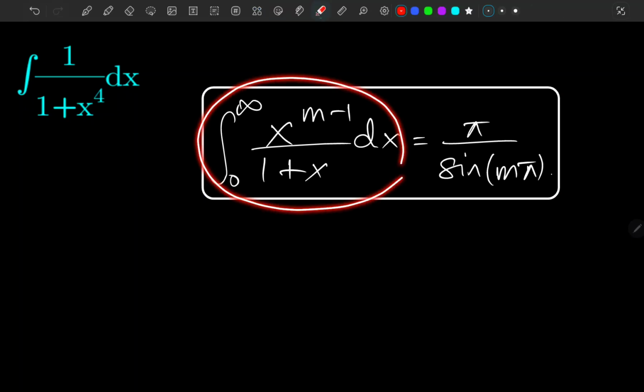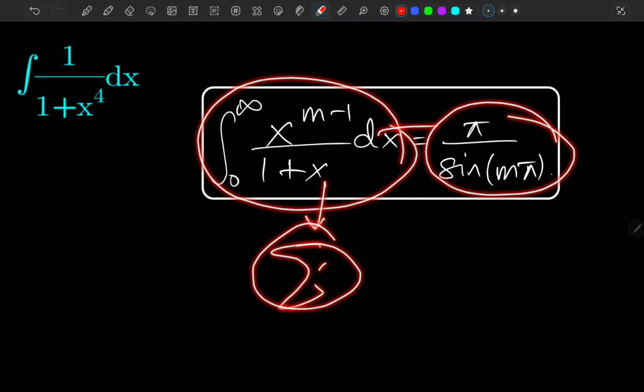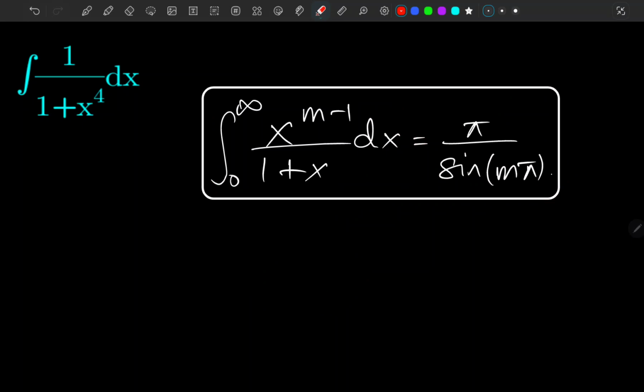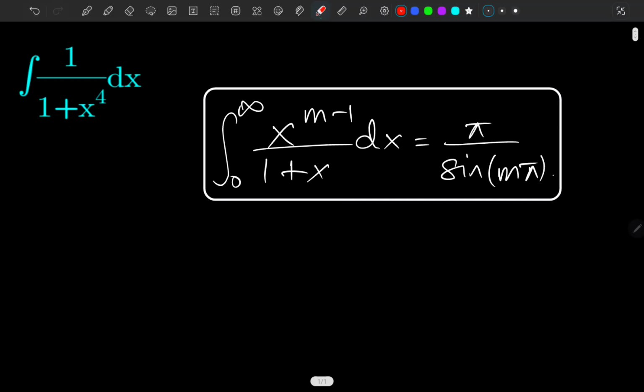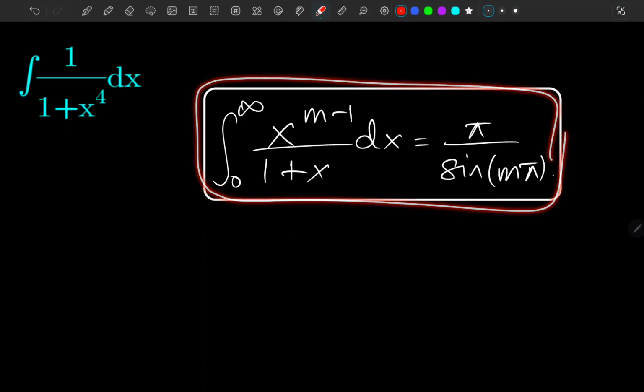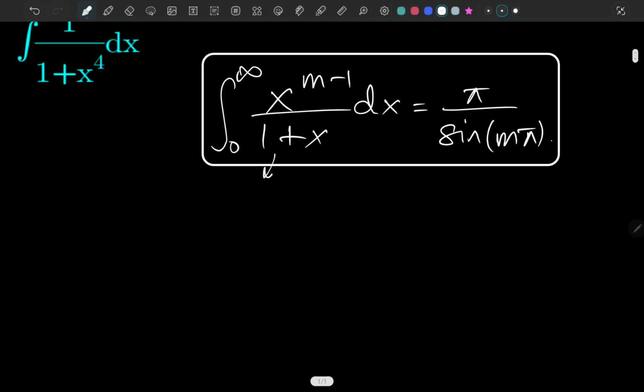You cannot directly prove this integral to this result, but you have to go through some infinite sums and a lot of things. If you want to check that proof, you can check that video, or I would consider putting that video's link in the description box of this video. But there are some things missing here, like why I'm discussing this integral in this video. Let's try out something with this as well.